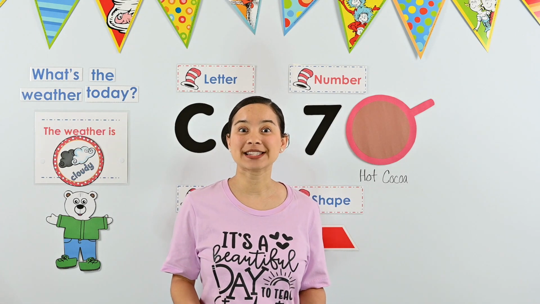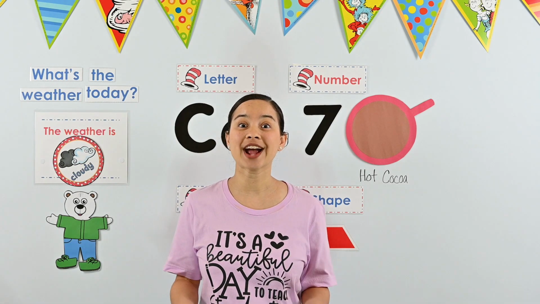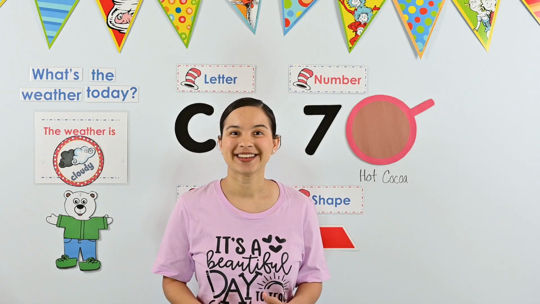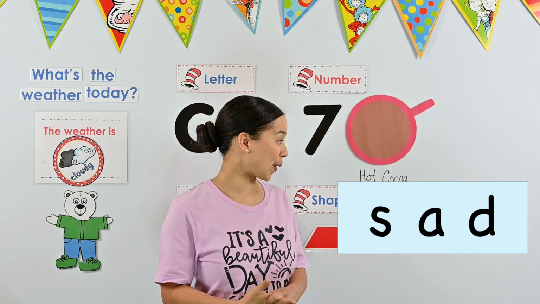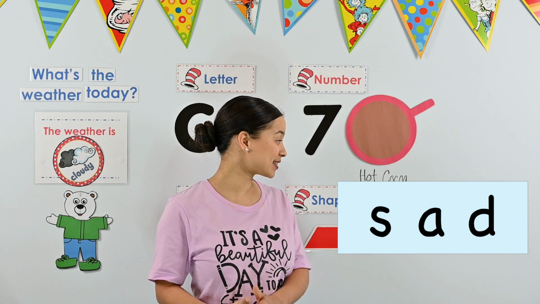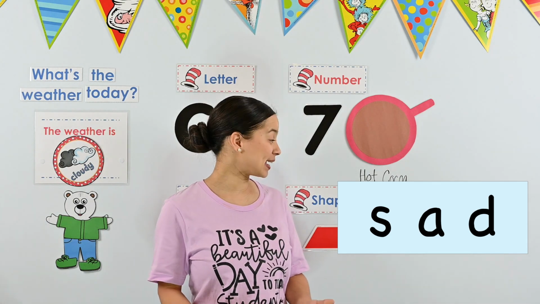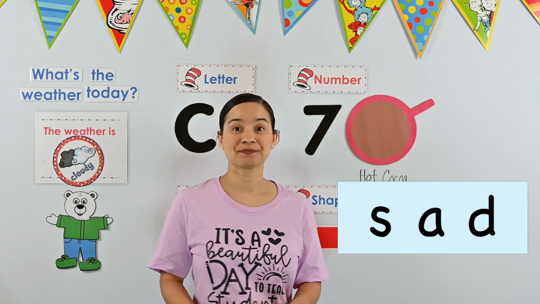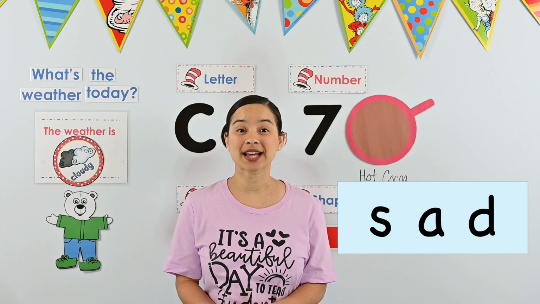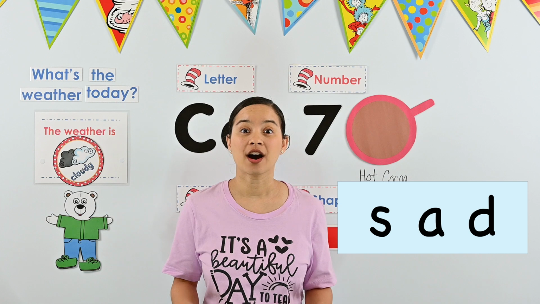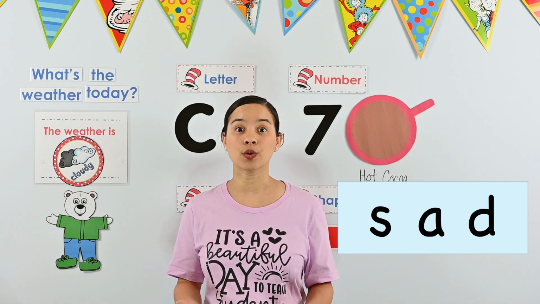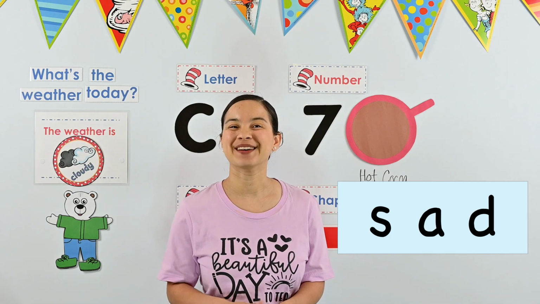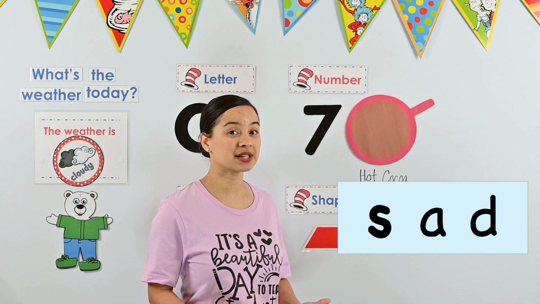Okay, now it's time to practice reading our word of the day. Let's see what our word looks like today. Oh, I see the letter S, the letter A, and the letter D. Okay, now it's time to make the sound of each letter, and we'll put those sounds together to make a word. Don't worry, I'll help you. Let's start with the letter S. What sound does it make?